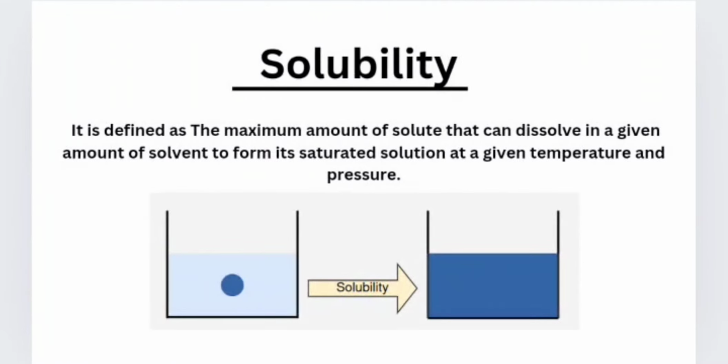What is solubility? It is defined as the maximum amount of solute that can dissolve in a given amount of solvent to form its saturated solution at a given temperature and pressure. Means constant temperature and pressure पर किसी given solvent में कितना maximum amount of solute dissolve हो सकता है. That is solubility.